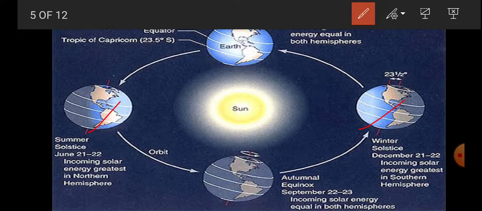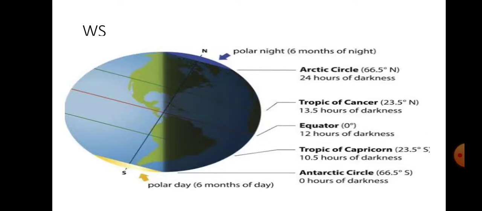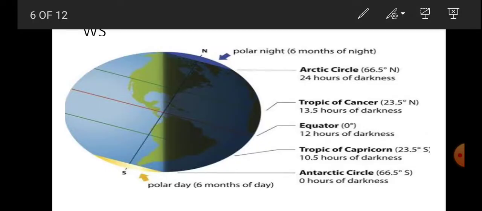From here to here, we'll see that North Pole at this position is not receiving any amount of sunlight, but South Pole is receiving. And if we zoom out this image, we'll see that North Pole is not able to receive any sunlight.